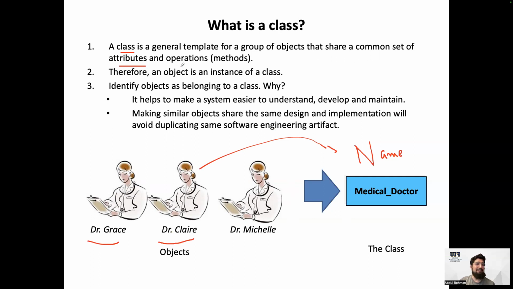Attributes, you say the values or the properties, and the operations, you say the methods, right? I am sure that you have learned something about classes, operations and attributes in Programming One, but I'll try my best to give you a basic understanding of this in this quick presentation. In order to implement in programming languages, we have to create the class first, then we go for the objects. We don't create the object first and then the class. It is always the other way around. We create the template first and then we create the object, and these objects are sometimes called instances. Instance is the same thing as an object.